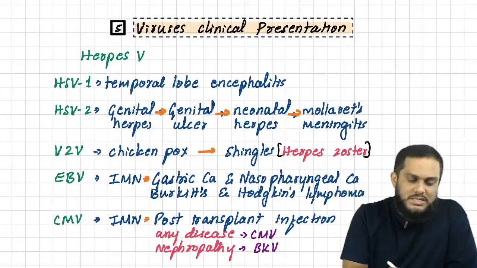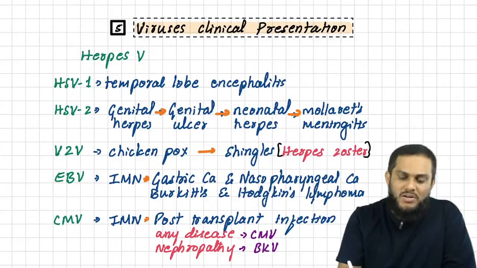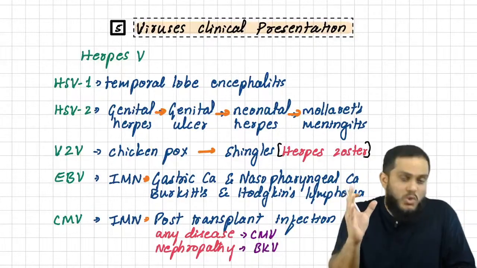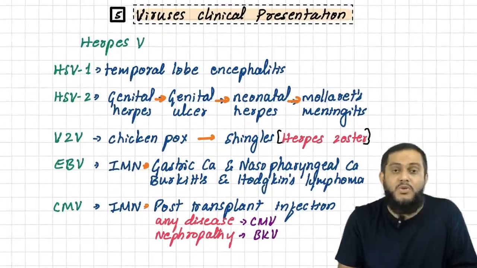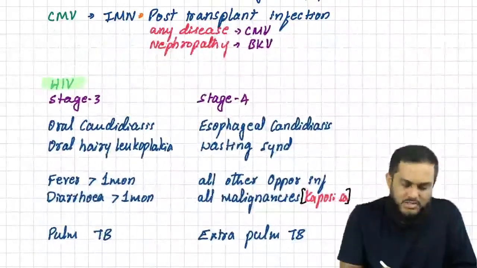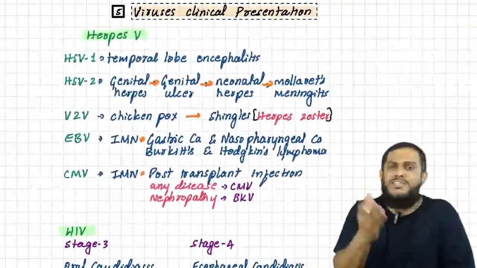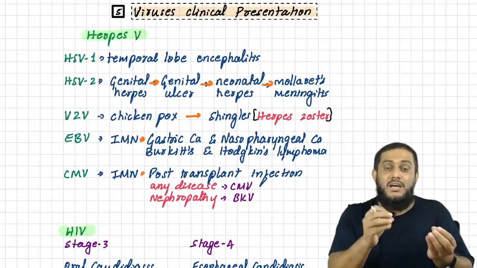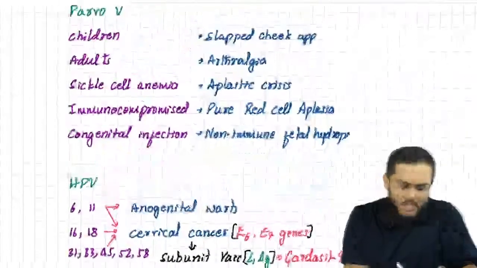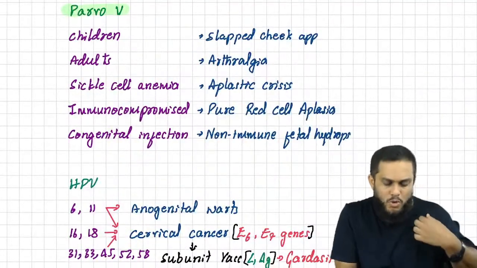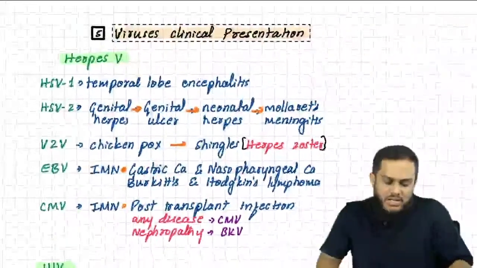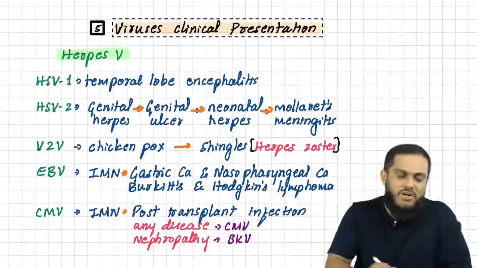The clinical presentation of 4 viruses is very, very important in the entrance exam. Which are those 4 viruses? First, you have to remember them. Herpes virus and HIV virus. The first 2 viruses are easy to remember: HH, herpes and HIV. The next 2 viruses are parvovirus and human papillomavirus.